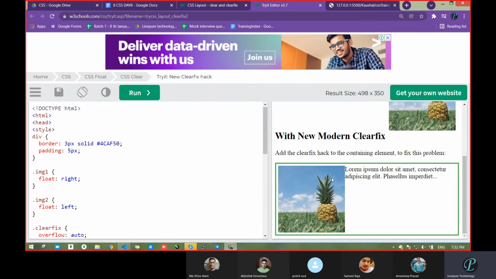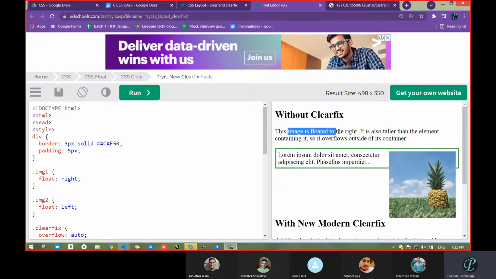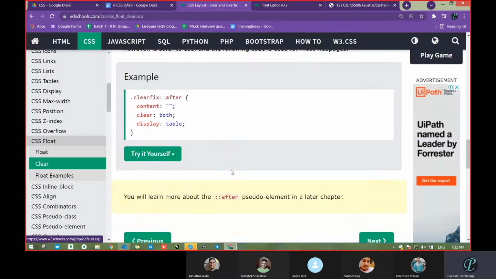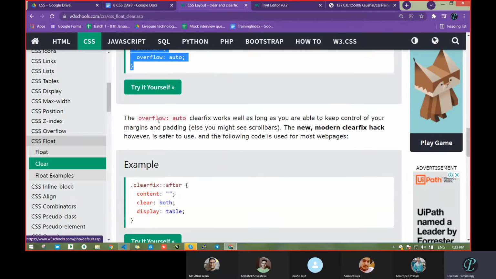So what it is doing, actually, is a modern clearfix. Just to go through this: add the clearfix hack, the term itself is hack, to the containing element to fix this problem. After that, nothing is there. The image is floated to the right. It is also taller than the element containing it, so it overflows outside the container. These are just the basics, whatever we have studied. Nothing is there. So here, overflow auto.